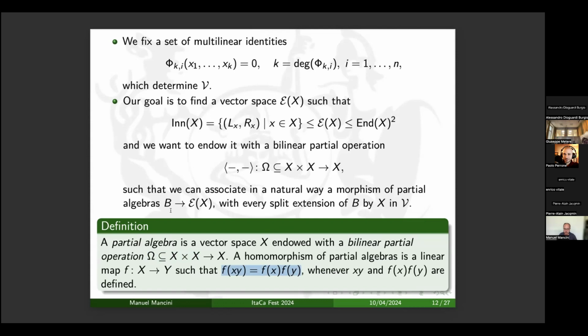But since we will consider morphisms where the domain is a total algebra, because it is an object of V, this expression is always defined, and the images of this morphism are objects of the variety, because the category is closed under quotients and the images are quotients.